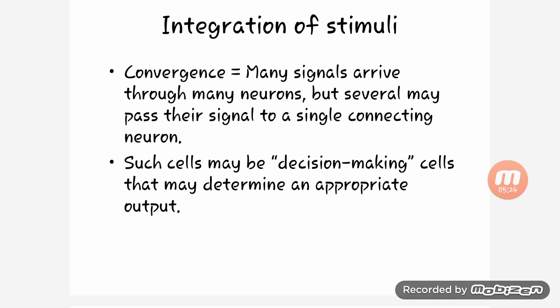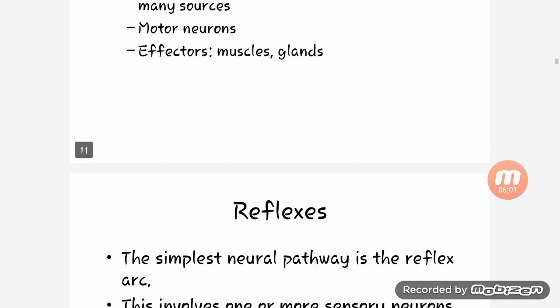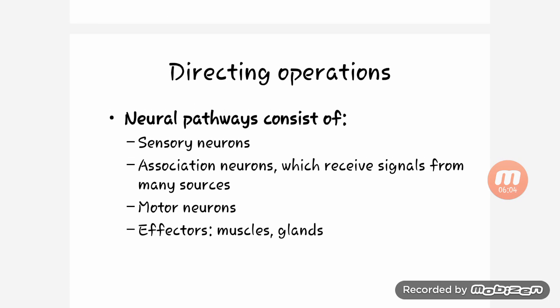Then integration of the stimuli, convergence. Many signals arrive through many neurons, but several may pass their signal to a single connecting neuron. Such a cell may be a decision making cell that may determine an appropriate output. Directing operation: the neuron pathway consists of sensory neurons, association neurons which receive signals from many sources, motor neurons, and effector muscles or glands. So these are the directing operations.